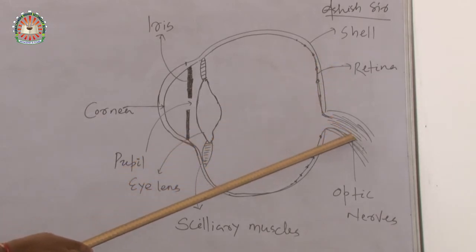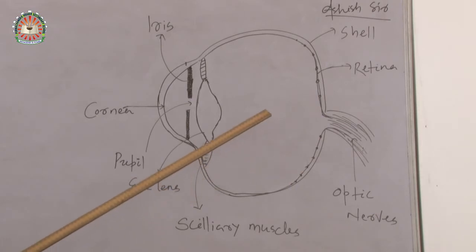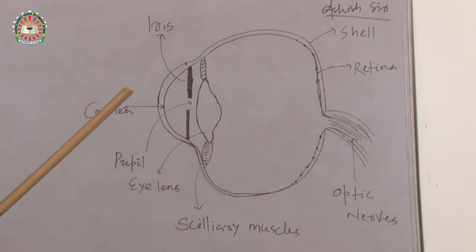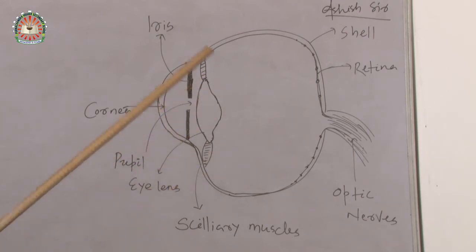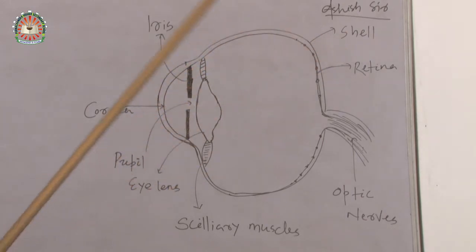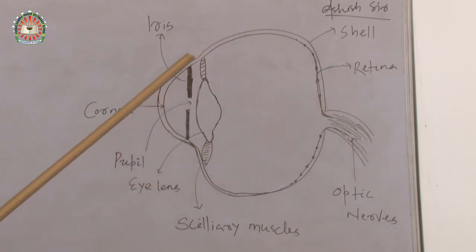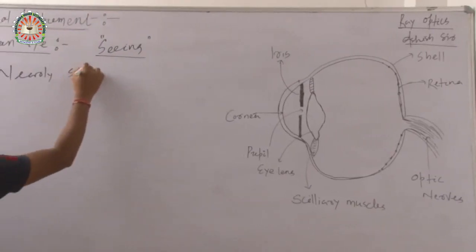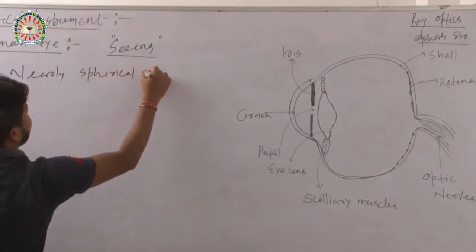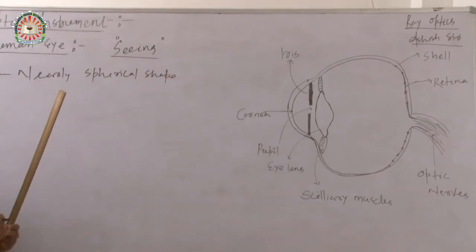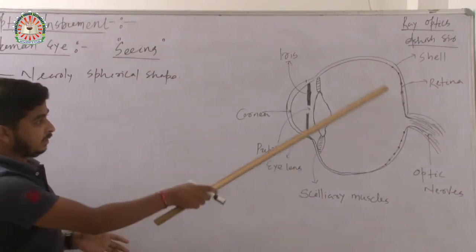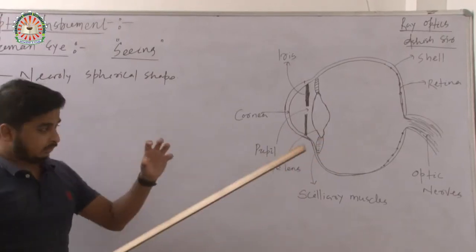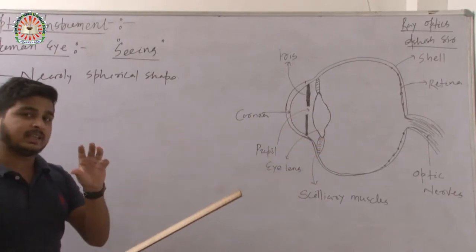All the things inside our eye, including the retina, iris, cornea, pupil and eyelids, are included inside the shell. The human eye is nearly spherical in shape. It means the shell is a hard shell, and inside the shell there are so many things.